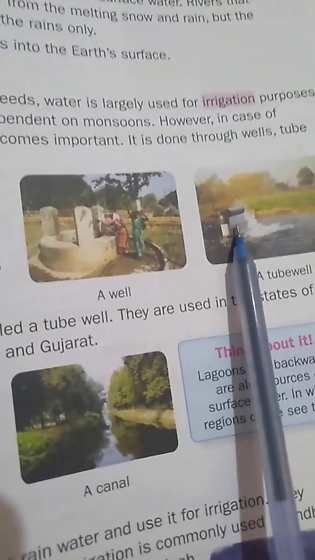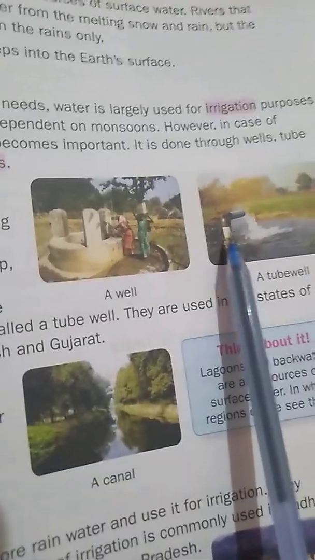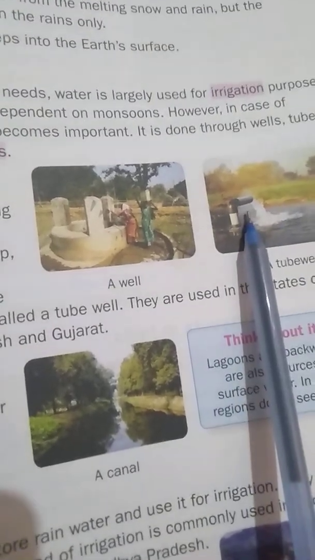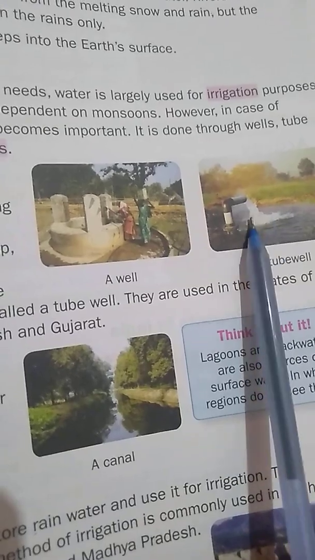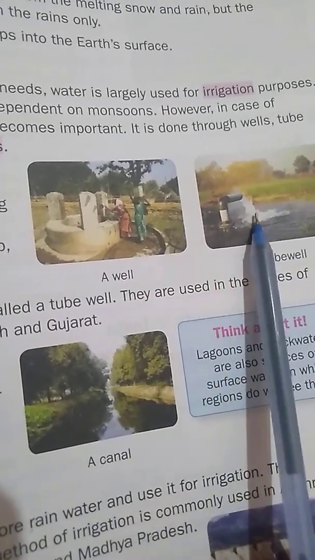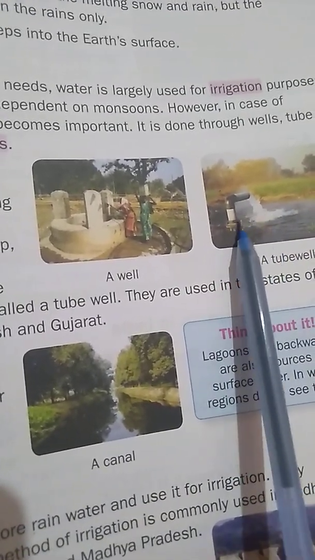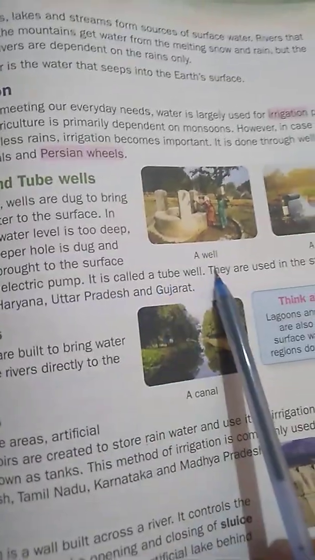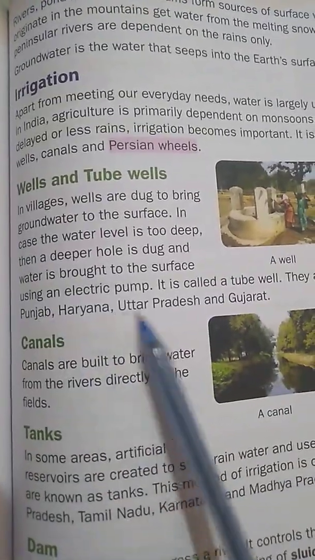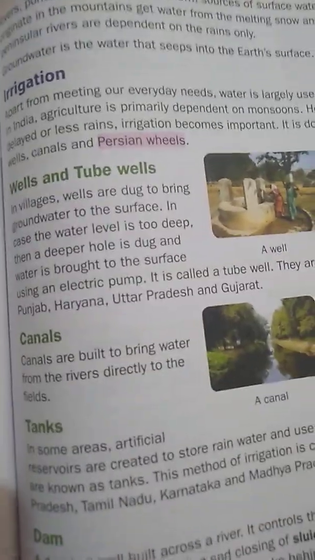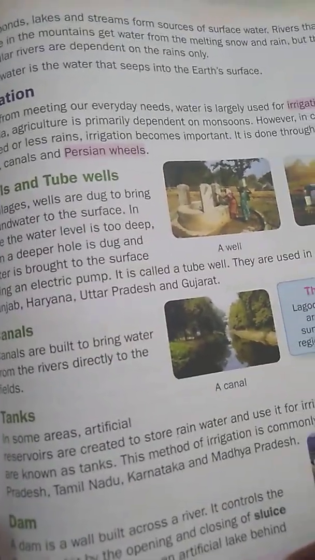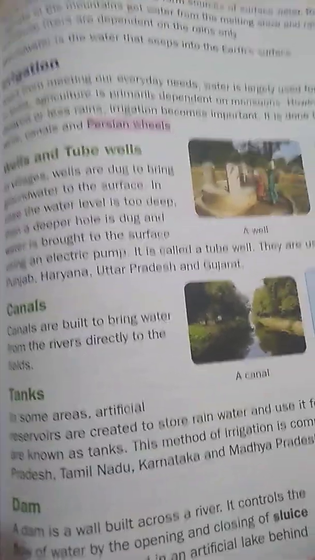If the water level is too deep, then they will dig a deep hole and water is brought to the surface through tube wells. They are used in the states of Punjab, Haryana, Uttar Pradesh and Gujarat. So these wells and tube wells are mainly used in states like Punjab, Haryana, Uttar Pradesh and Gujarat.